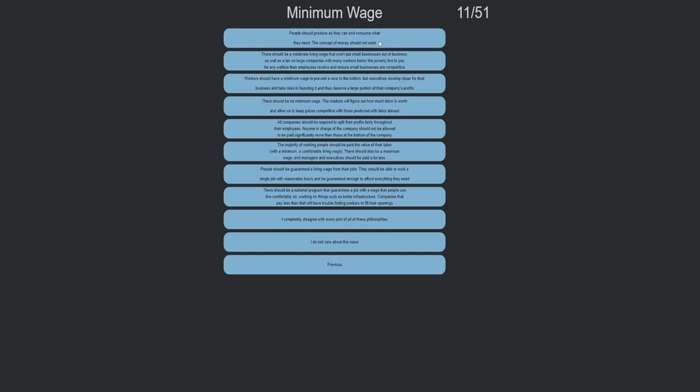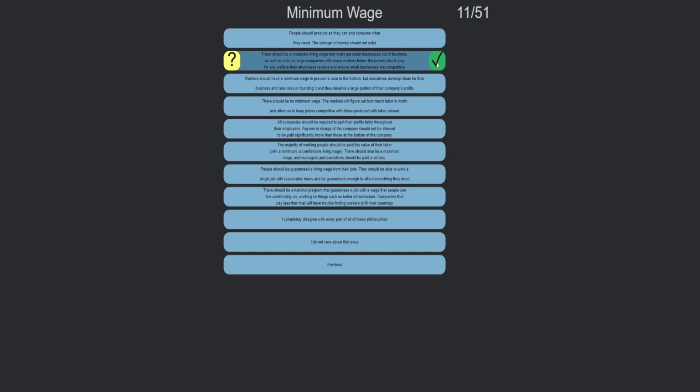People should produce as they can and consume what they need, but the concept of money should not exist. It should be minimum wage. There should be a moderate living wage that won't put small businesses out of business, as well as tax on large companies with many workers below the poverty line to pay for any welfare their employees receive, and ensure small businesses are competitive. The workers should have minimum wage to prevent a race to the bottom, but executives.